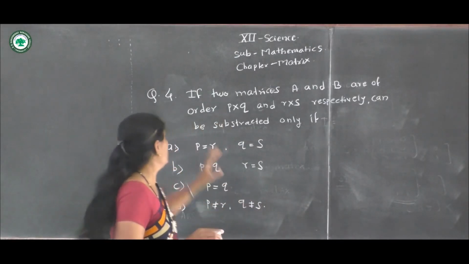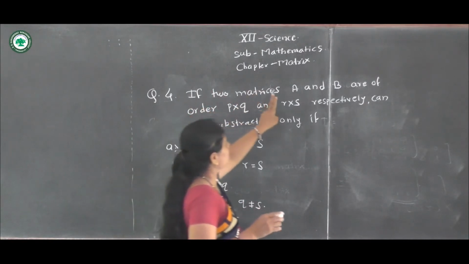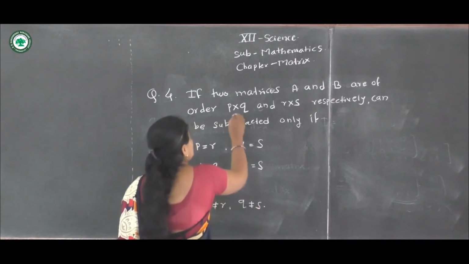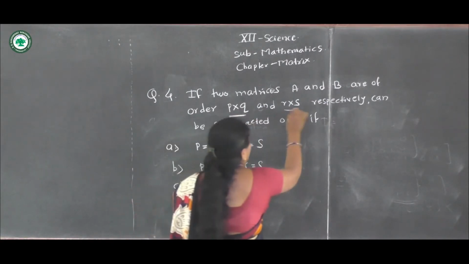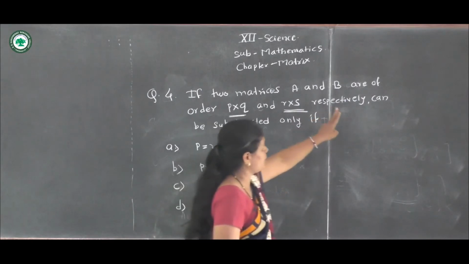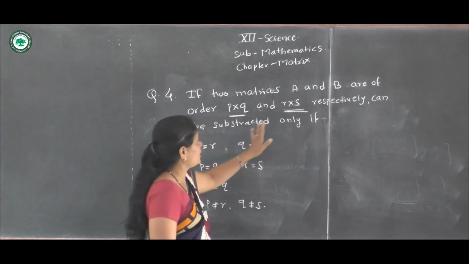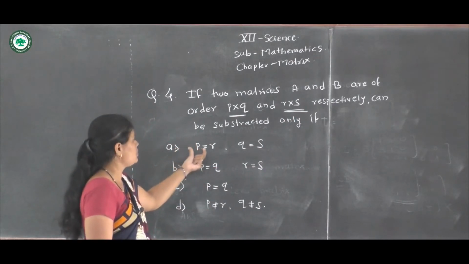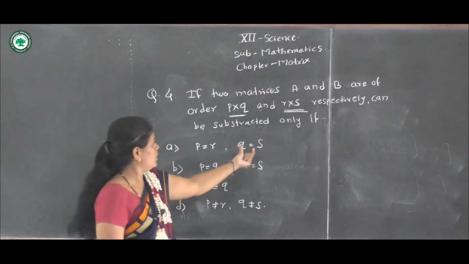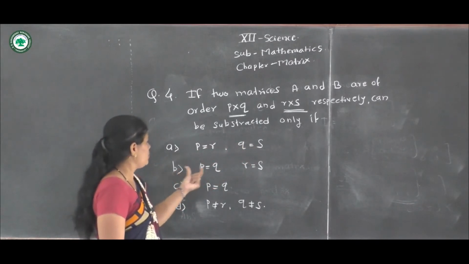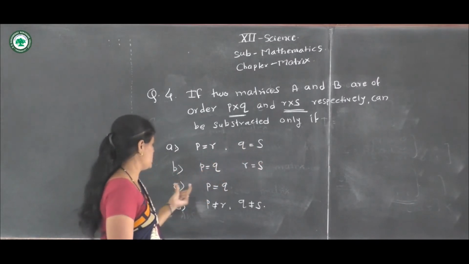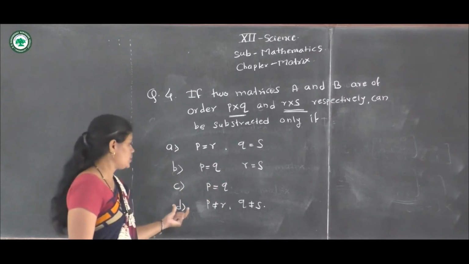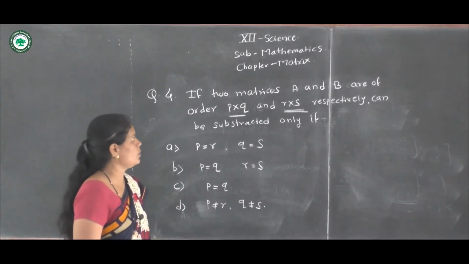Question number 4. If two matrices A and B are of order P into Q and R into S respectively, they can be subtracted only if, the options are given. Option A, P is equal to R, Q is equal to S. Option B, P is equal to Q, R is equal to S. Option C, P is equal to Q. And option D, P is not equal to R, Q is not equal to S.